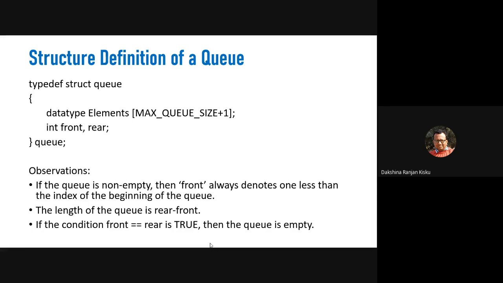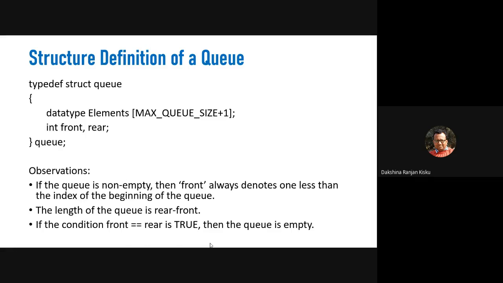So what observations can we make from the implementation of a queue using the array data structure? If the queue is non-empty, that means the queue is filled with elements, then front always denotes one less than the index of the beginning of the queue.